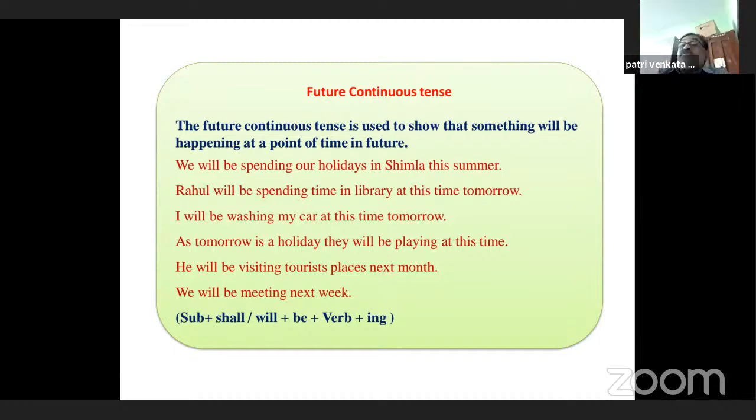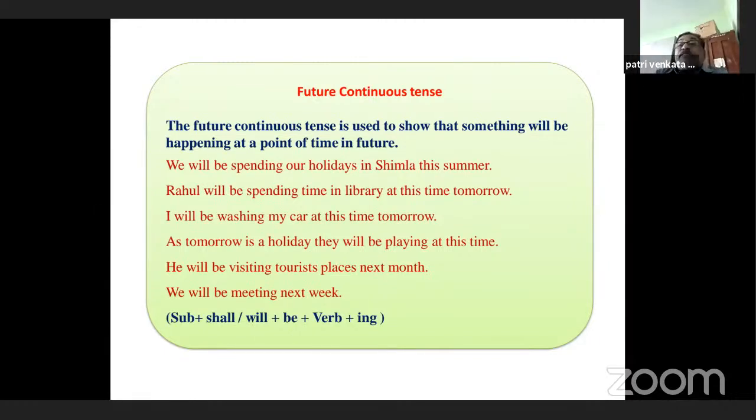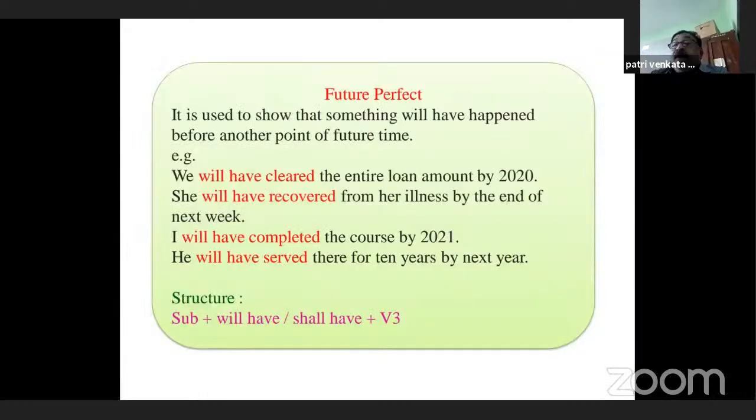Now the next one, the future perfect. It is used to show that something will have happened before another point of future time. We will have cleared the entire loan amount by 2020.